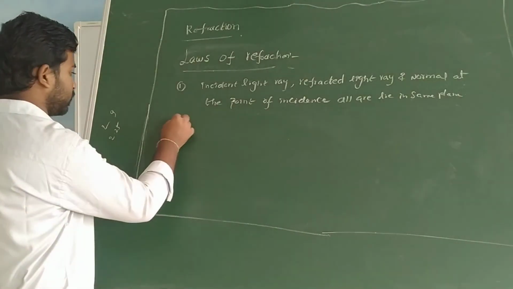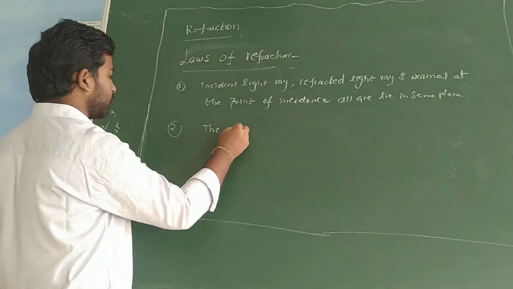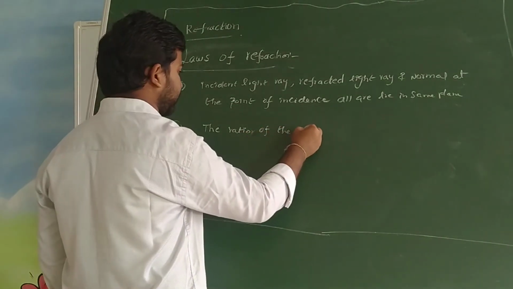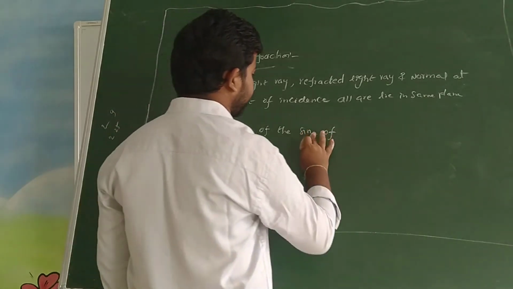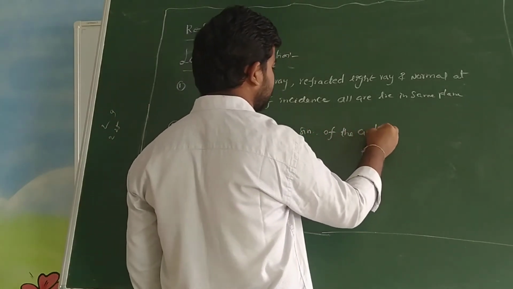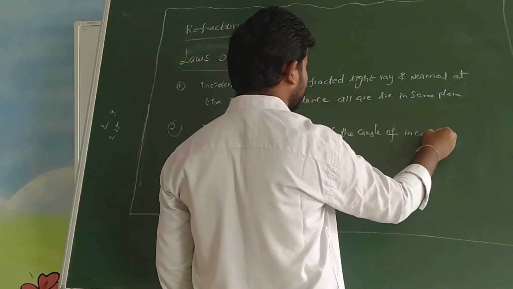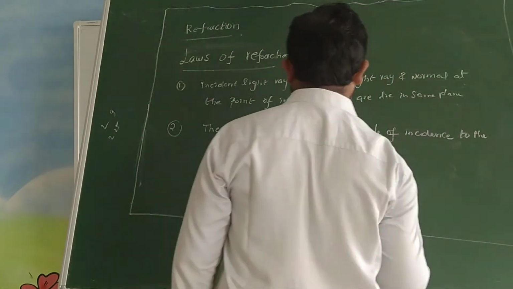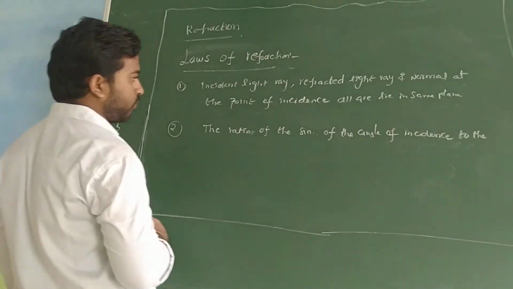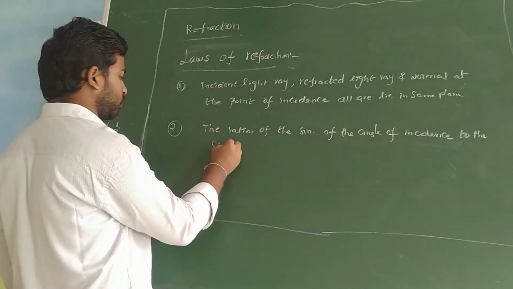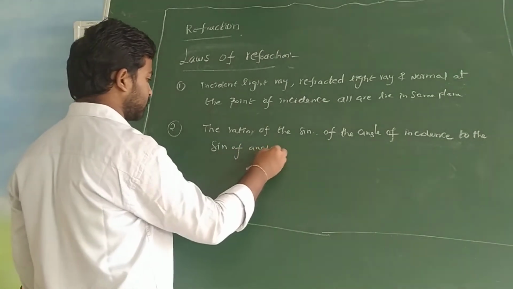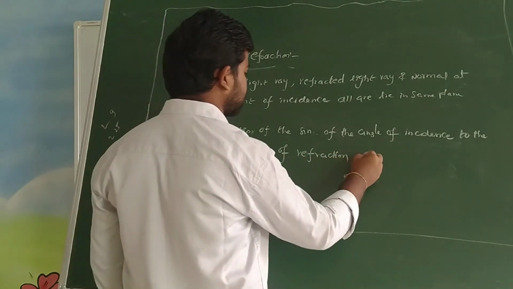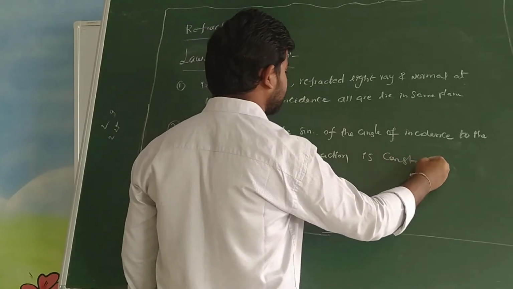And the second one: the ratio of the sine of the angle of incidence to the sine of the angle of refraction is constant.